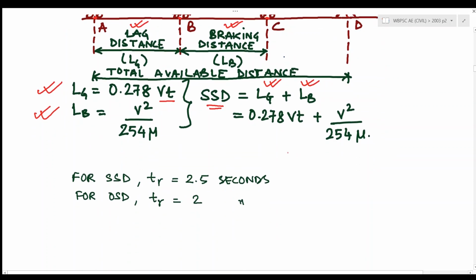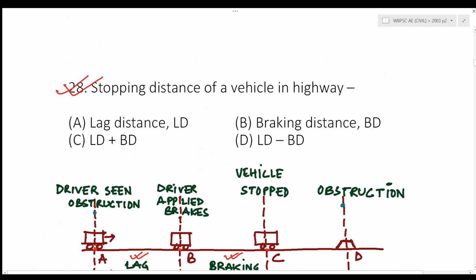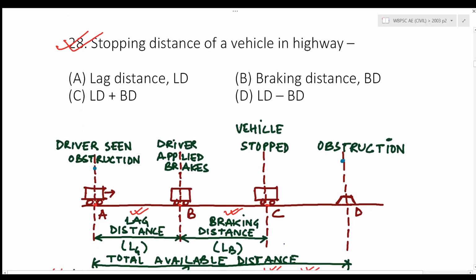Also, you should know that for stopping sight distance, the reaction time is taken as 2.5 seconds, and for overtaking sight distance, the reaction time is taken as 2 seconds. So the answer for this question should be, stopping distance of a vehicle in highway is the summation of lag distance and braking distance. The answer should be C.